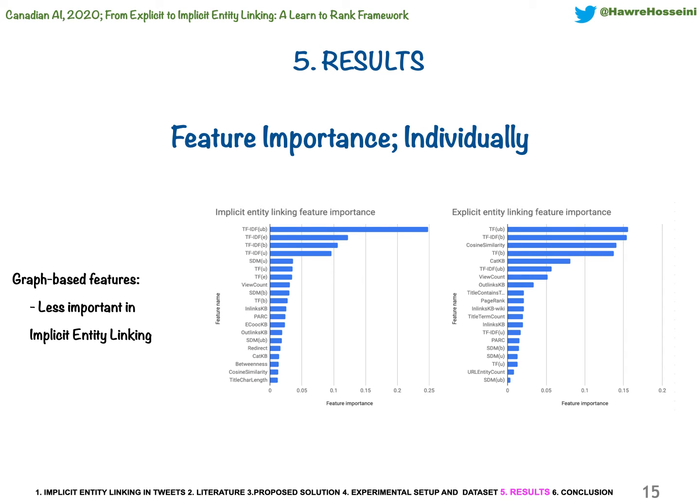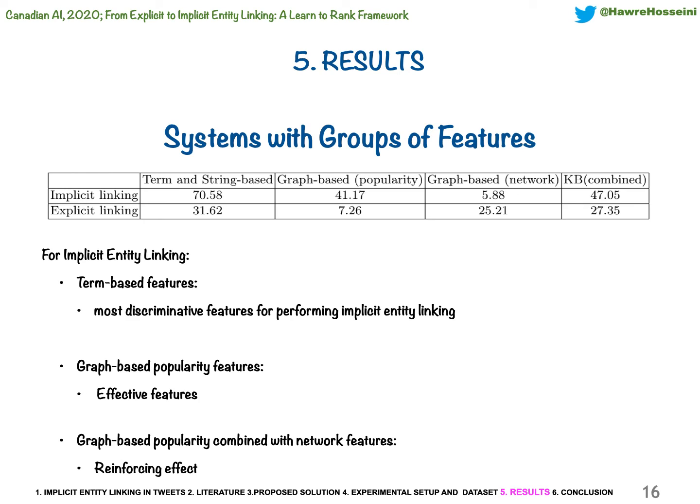So we find that graph-based, something interesting about graph-based features. Literature on explicit entity linking reports that graph-based features alone are enough for successfully performing linking. This point is reassured in our experiment as well. In case of implicit entity linking, however, only one of the graph-based features is to be found among the top 10. This shows the difference between the two tasks.